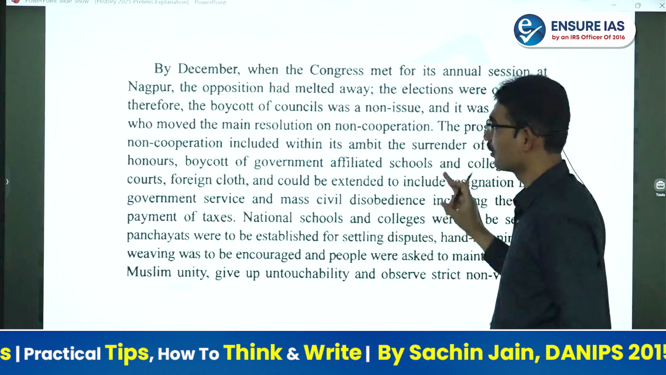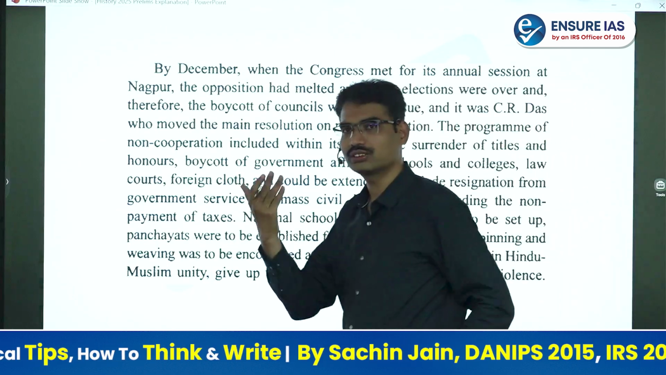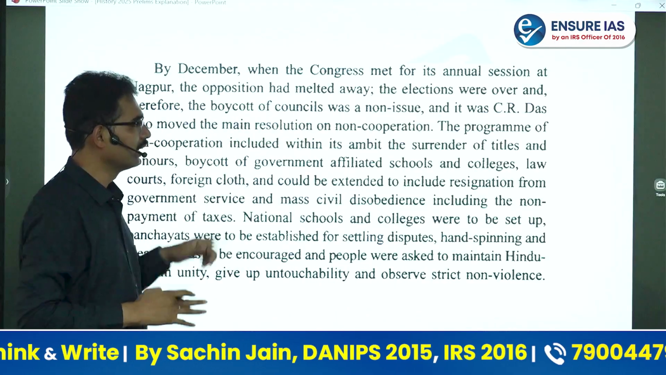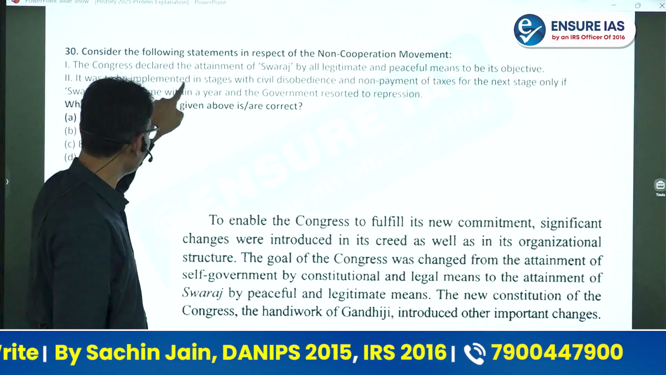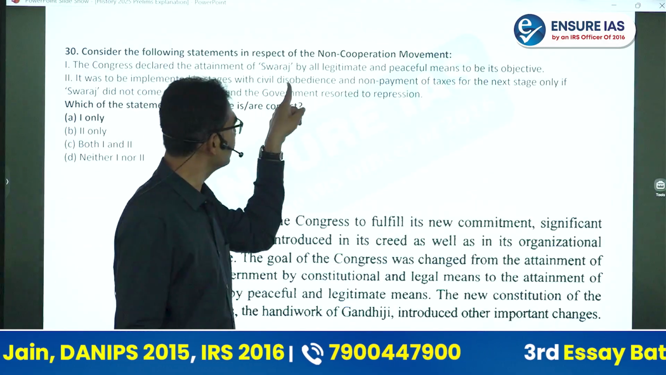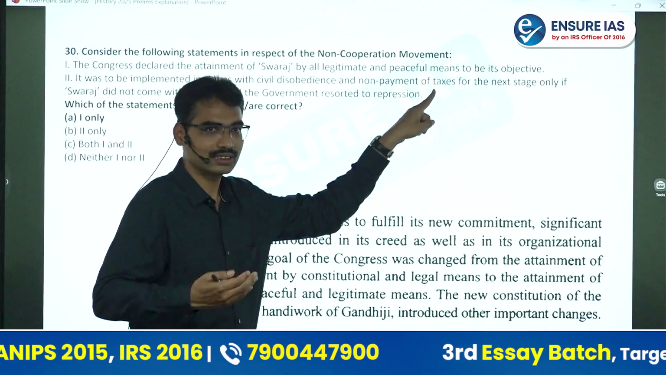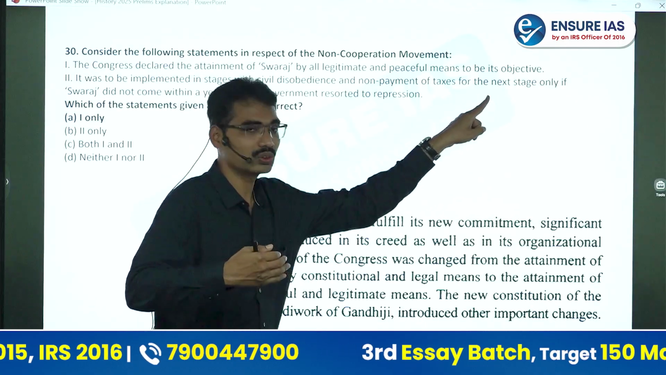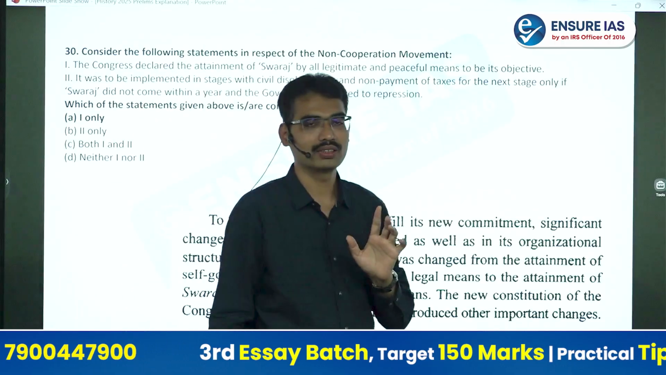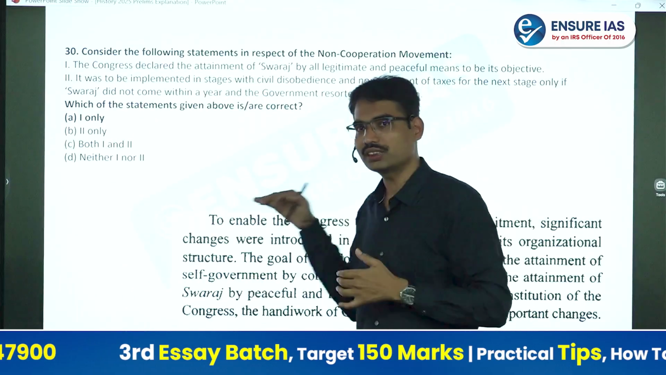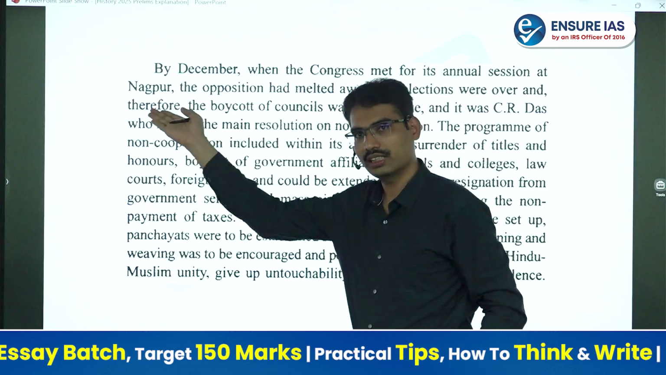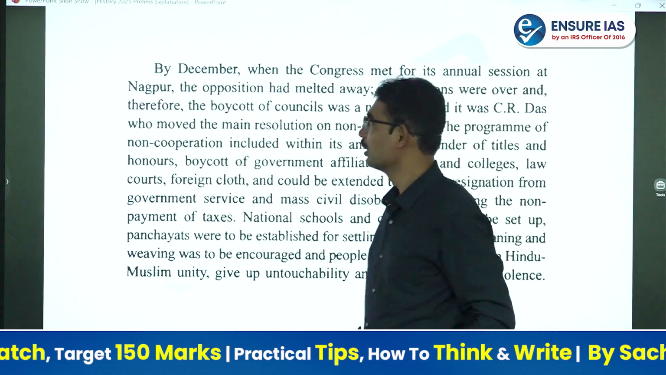Next sentence. Most students might have got the first one correct, but the second is a little bit complicated. It says the non-cooperation movement was to be implemented in stages, and civil disobedience and non-payment of taxes would be the next stage only if Swaraj did not come within a year. It is not part of that. In the first resolution itself, this is also there. Now you see this, the Nagpur resolution. In the previous question also I showed the same paragraph.